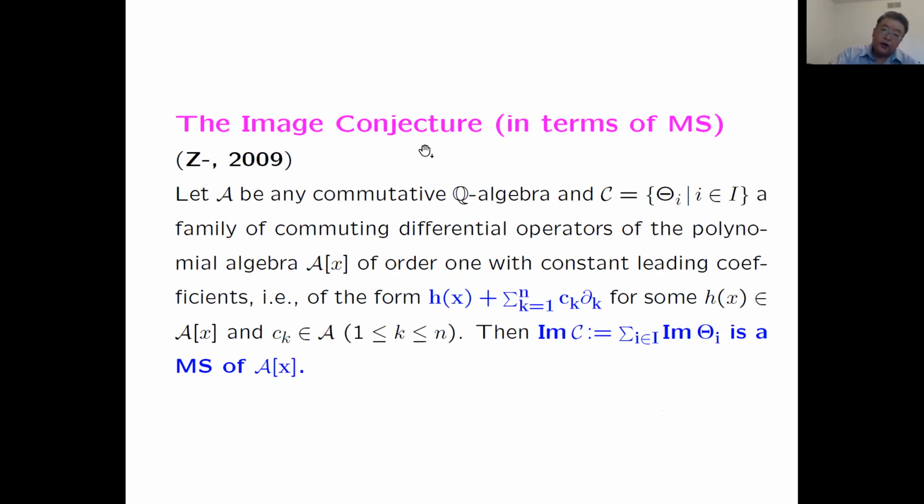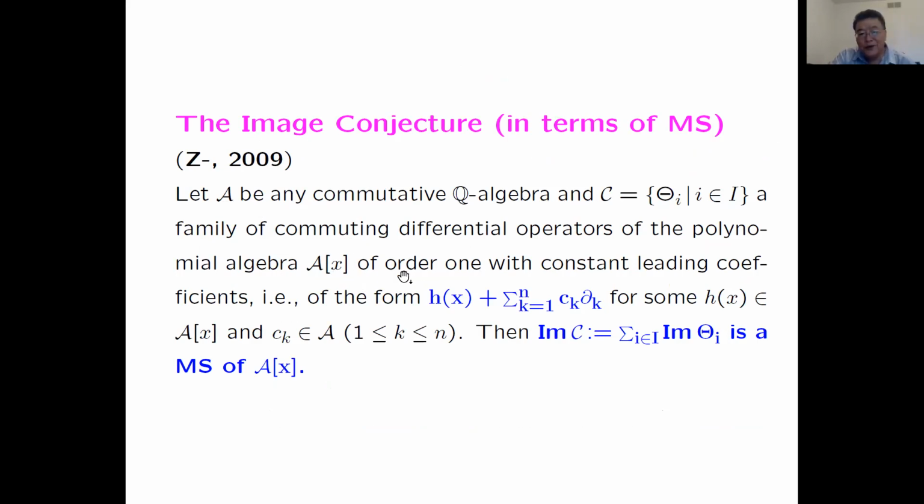The second conjecture is called the image conjecture. Again, it was proposed before the concept was introduced, but now it can be restated in terms of Mathieu subspaces. Let A be any commutative Q-algebra, and C a family of commuting differential operators of the polynomial algebra A[x] of order one.